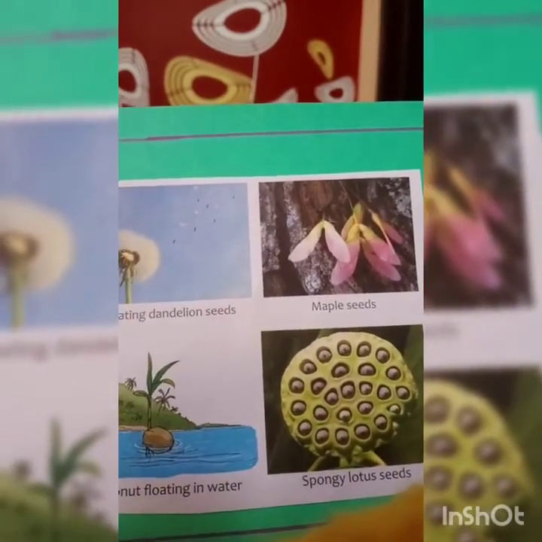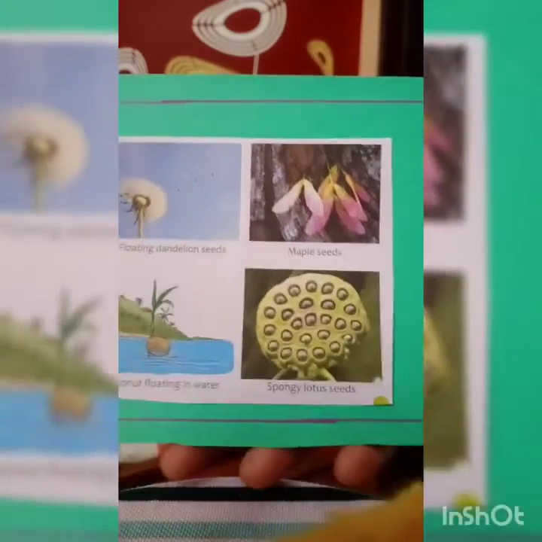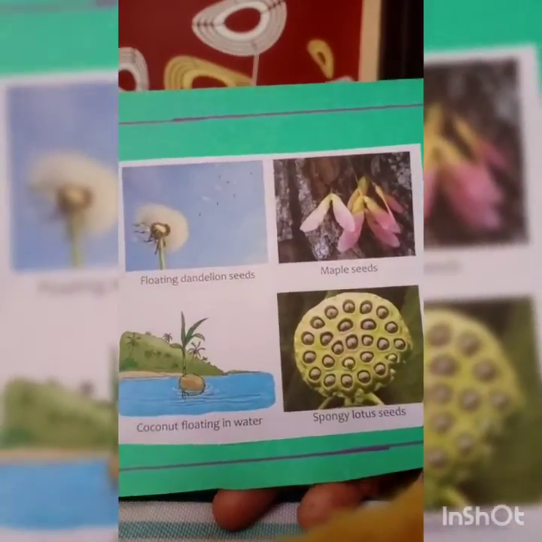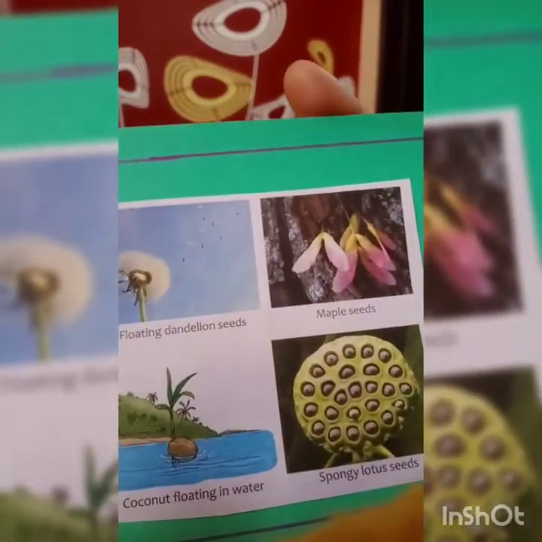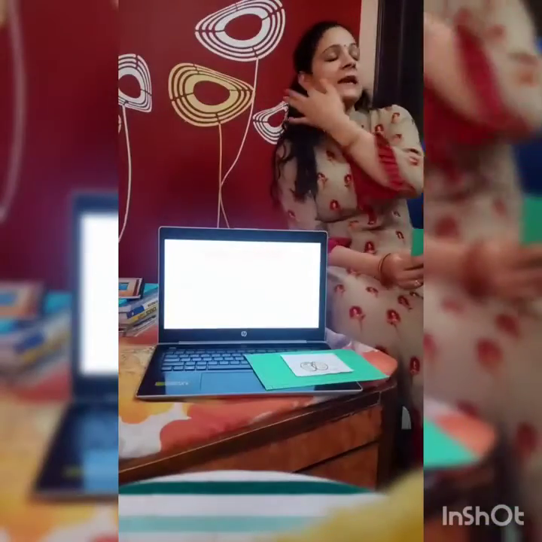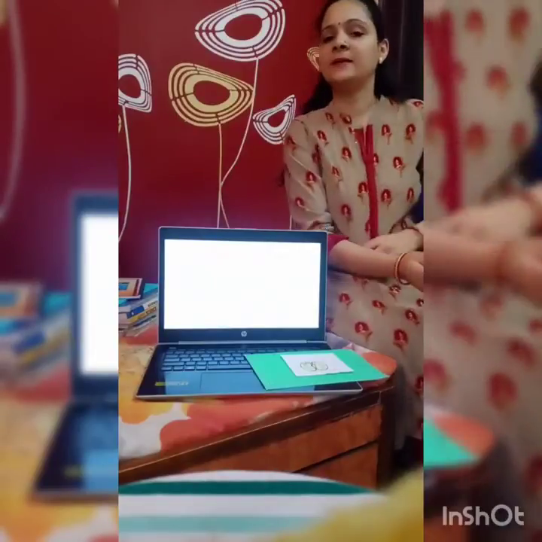In the explosion method, the seeds of the plant are generally present in pod-like structures. Like you have seen the pea pod, पूरा मटर की आपने फली देखी होगी.